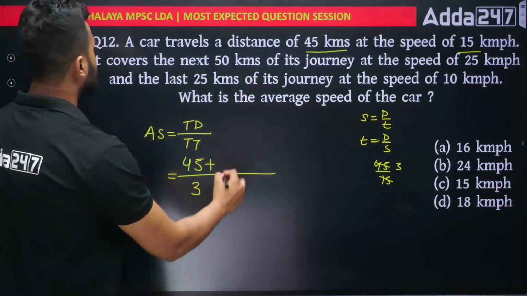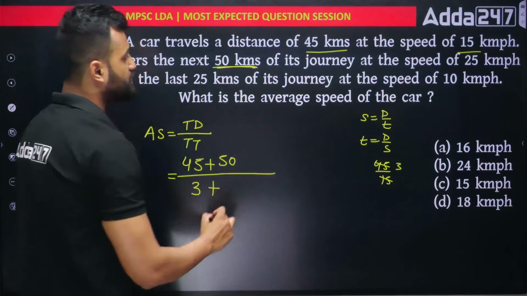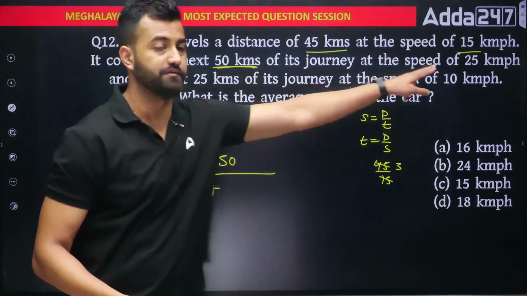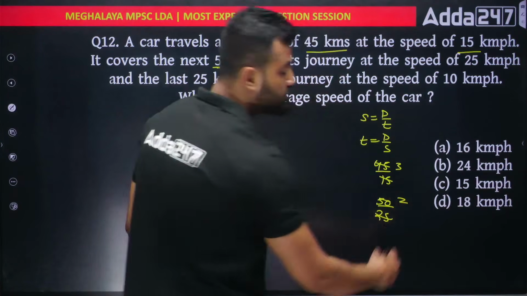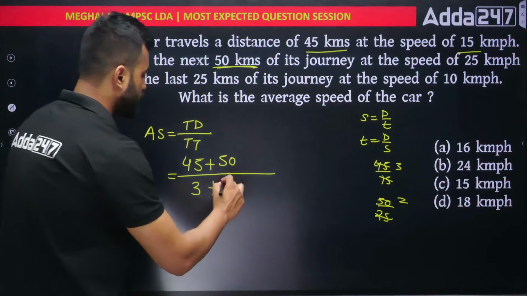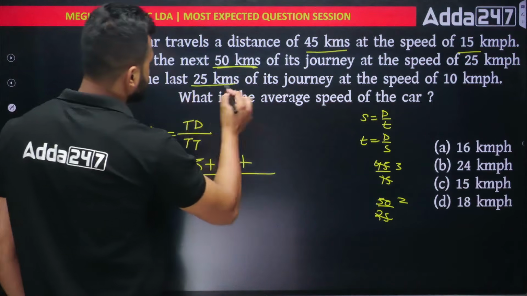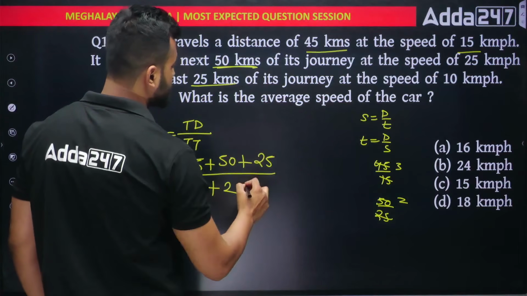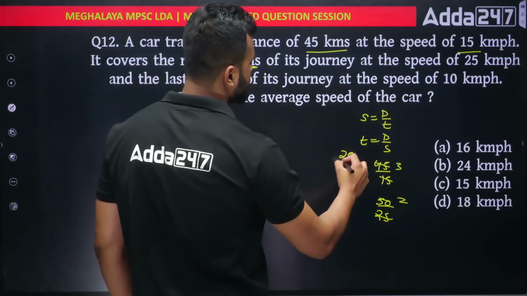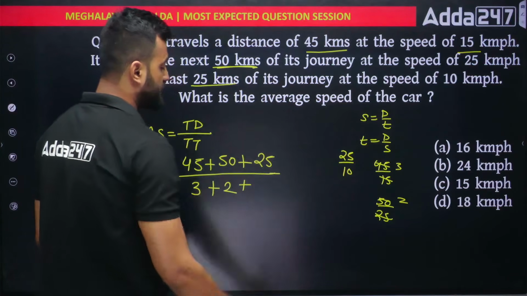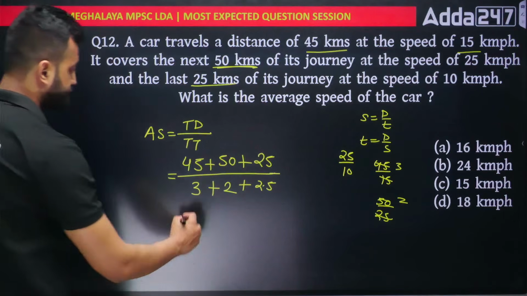Similarly, next 50 kilometers I have covered. In order to get the time, I have to divide 50 by 25. So 50 divided by 25 is how much? You would say 2. So here you'll have 2 hours. Then again, last 25 kilometers I have covered at a speed of 10 kilometers per hour. So if I divide this, you'll get 2.5. Okay, just solve this and you'll get the answer.